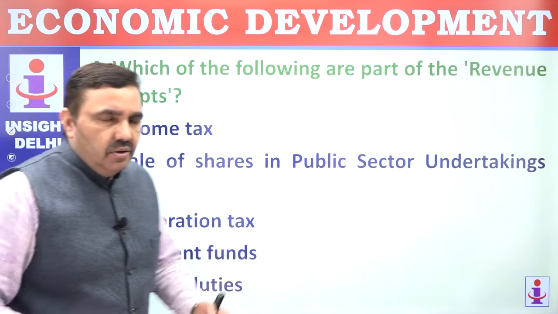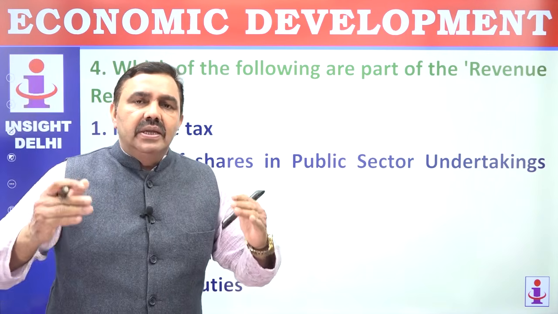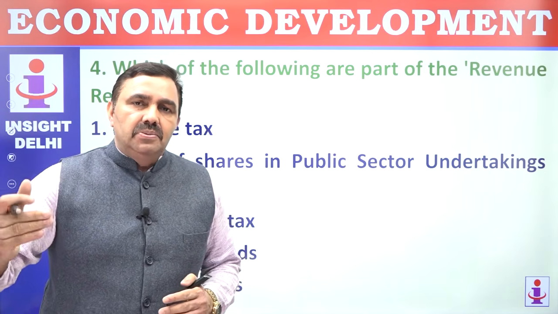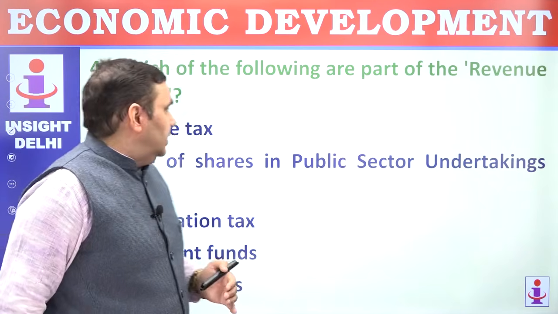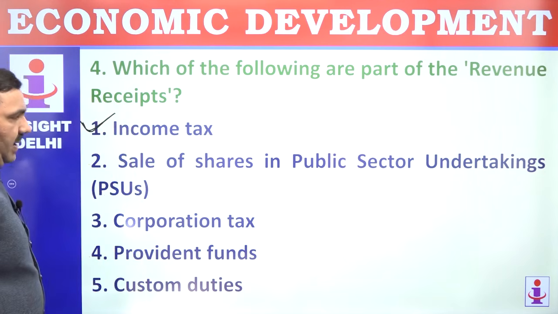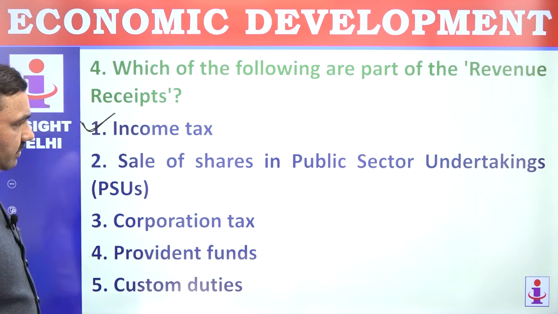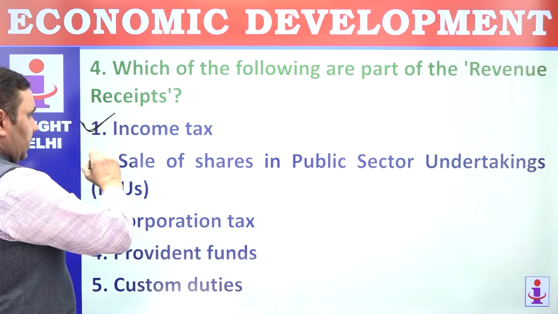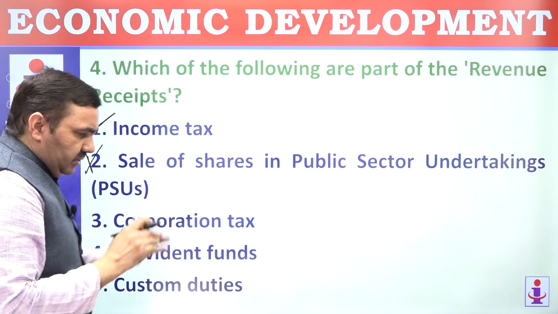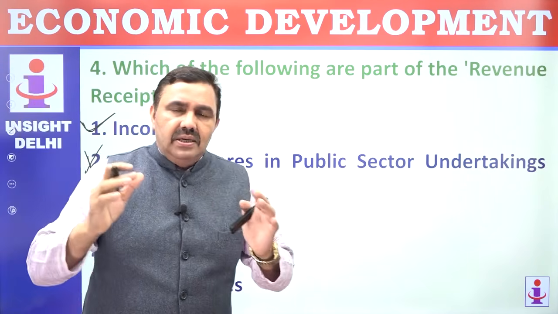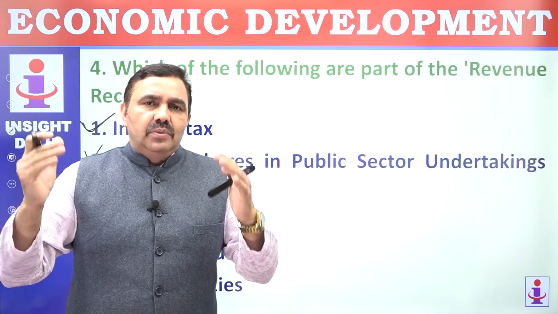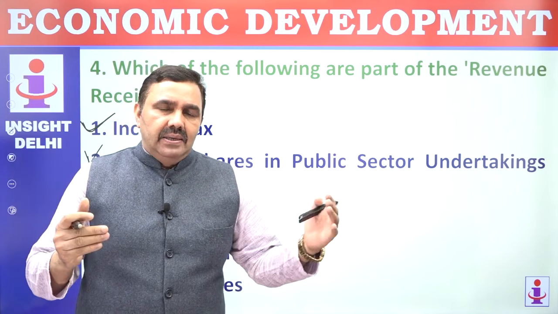Which of the following are part of revenue receipts? Revenue receipt means government gets something, but government does not create any obligation for future income without any corresponding liability. Income tax, government is not required to pay back this income tax. Sales of shares in public sector undertakings, this is not revenue receipt, this is capital receipt, because revenue receipt means your assets are not getting reduced, you are not selling something which you already have, and whatever you're getting you don't have to pay back.